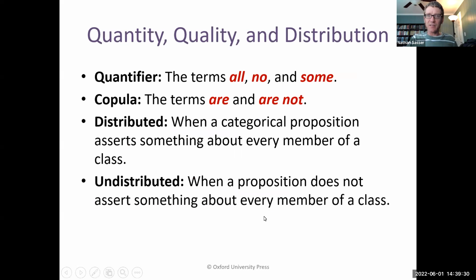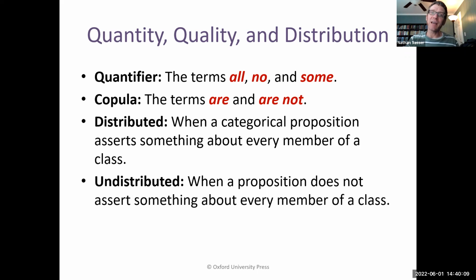That brings us to our next topic, almost. We're going to transition into the concept of distribution. But first of all, some terminology. The quantifier in a categorical proposition is the term all or no or some. Those terms are the quantifiers in a categorical proposition. The copula is the term are or are not. That copula joins two things together, in this case, the subject and the predicate terms.